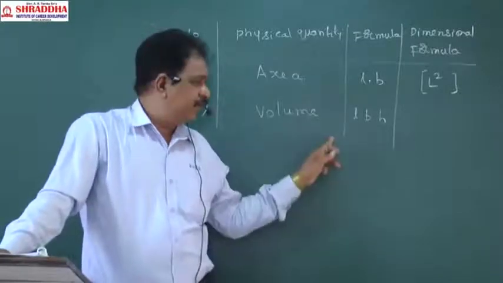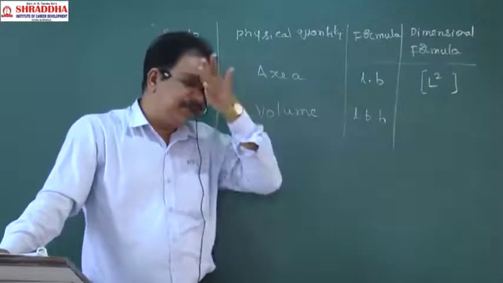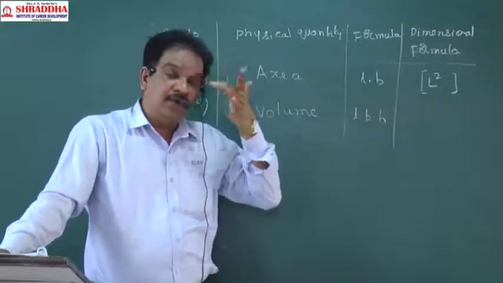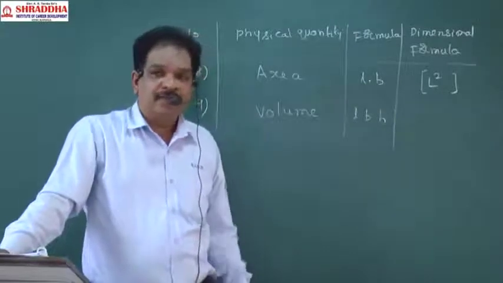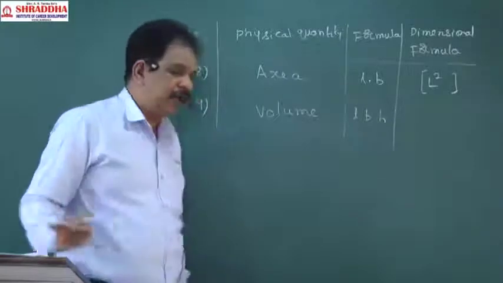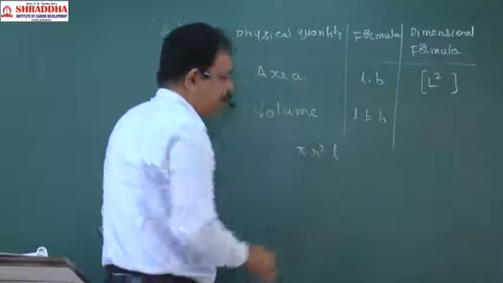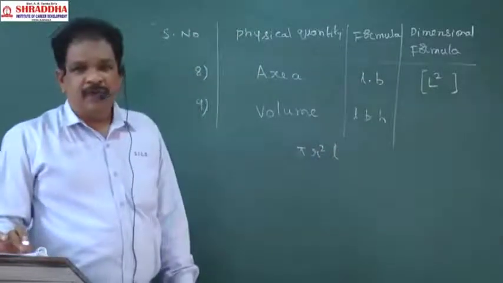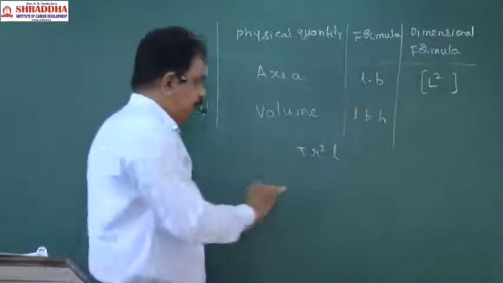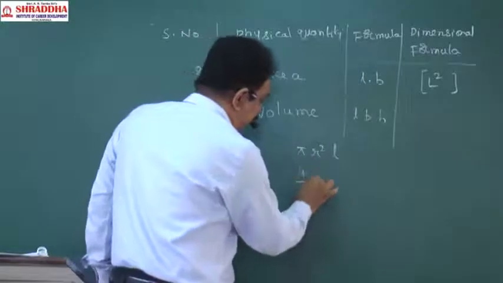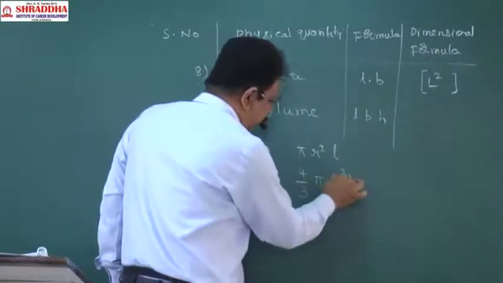Different formulas will come for different shapes: the volume of the cylinder is pi r square L, and the volume of the sphere is 4 by 3 pi r cube.